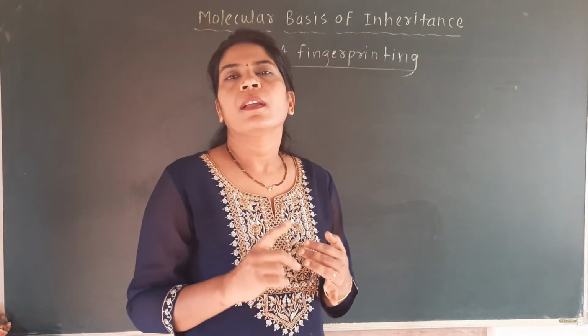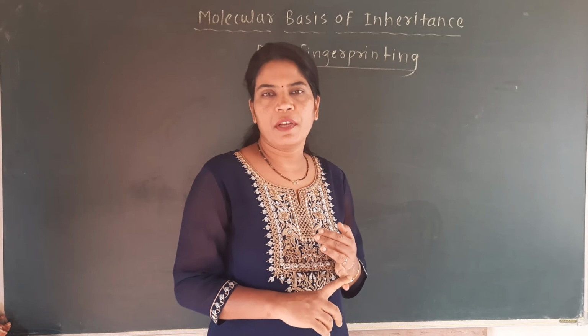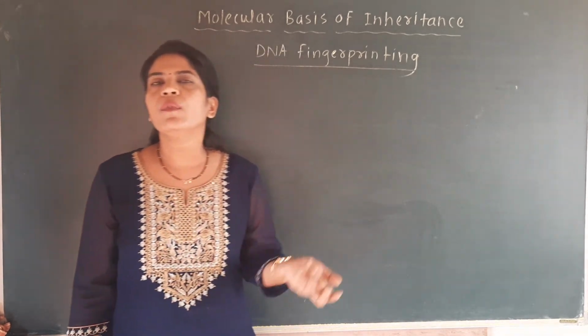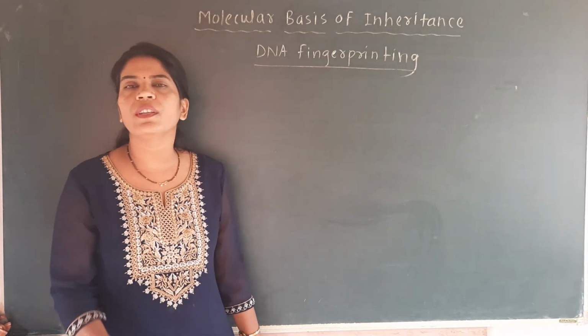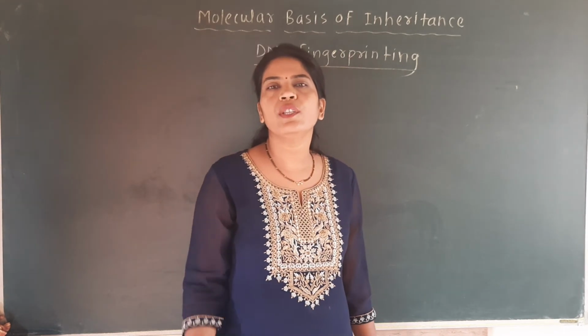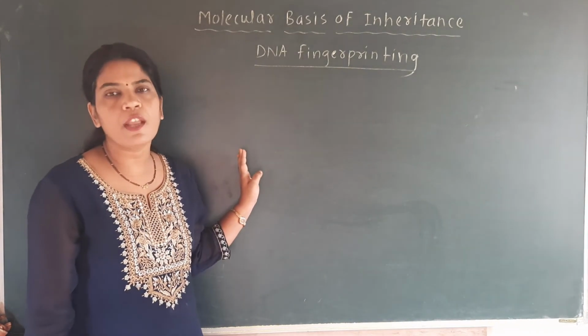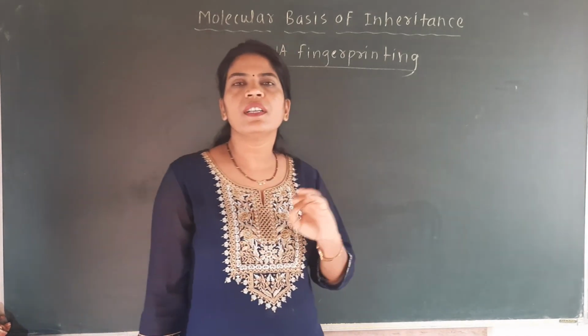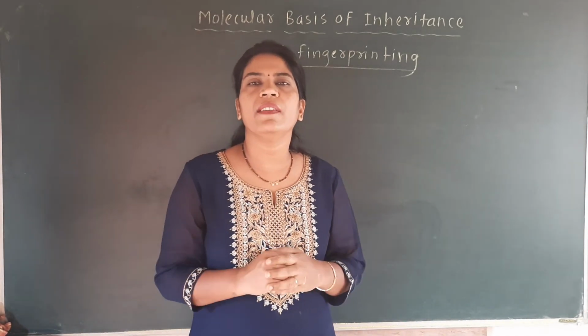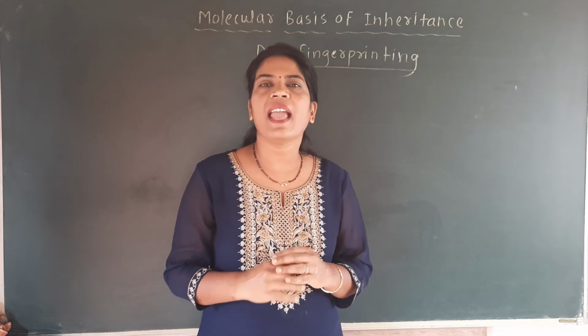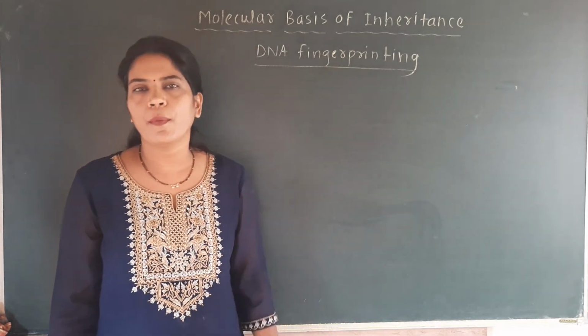First thing is that our parent shows recombination of gene, and second one is that during formation of gametes some kind of mutation takes place there, and due to which we cannot have the exact copy of our parental genes. Okay, so here the first thing is that every individual has its own type of gene.